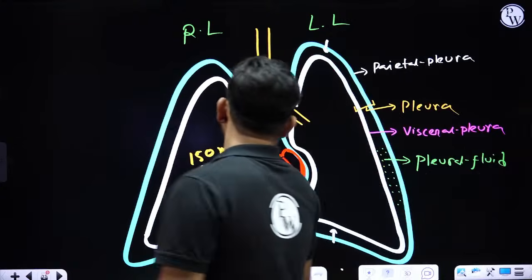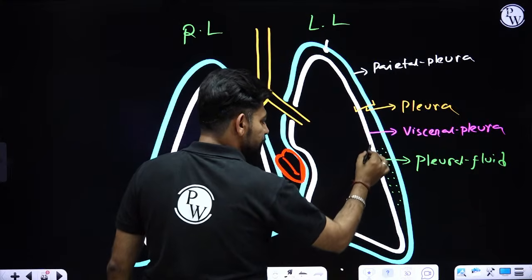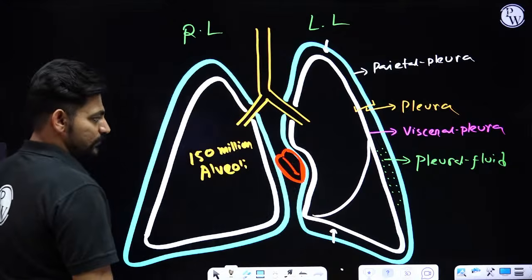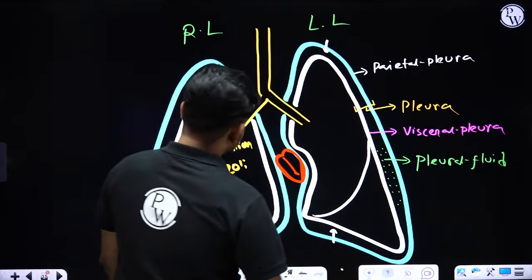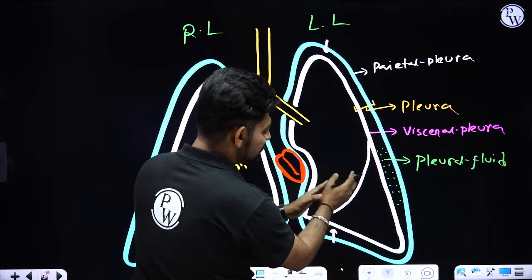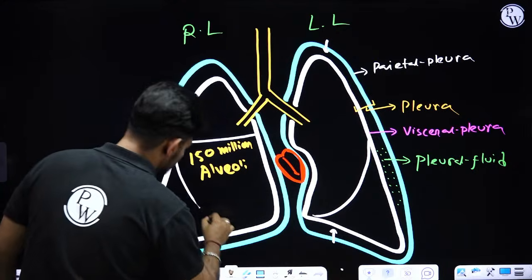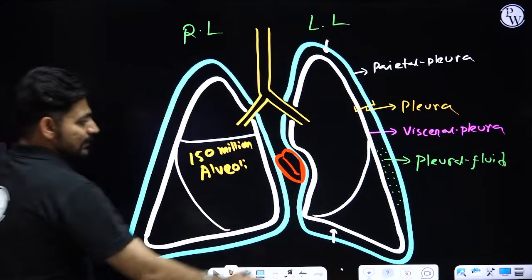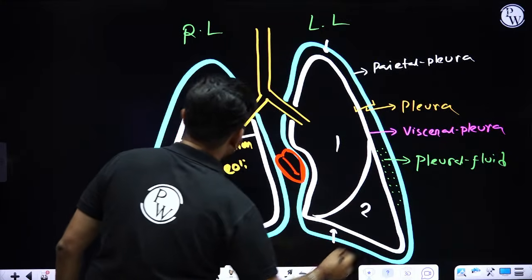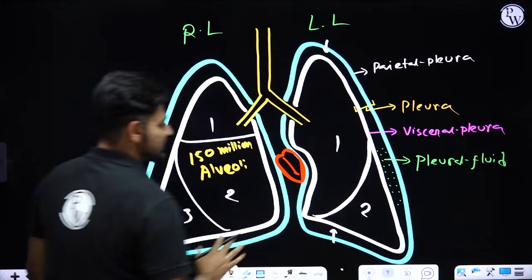Okay. Now each lung is divided into lobes, right? The left lung is divided into two lobes and the right lung is divided into three lobes. The grooves which separate one lobe from another are called fissures.